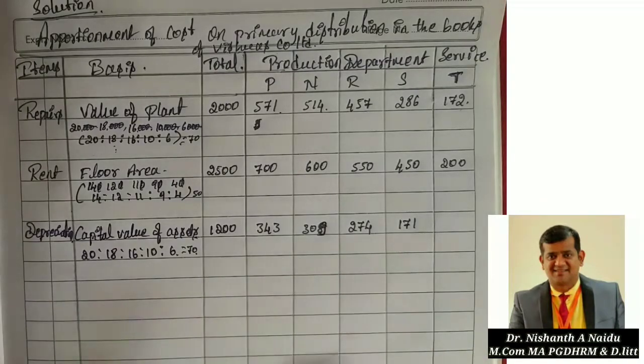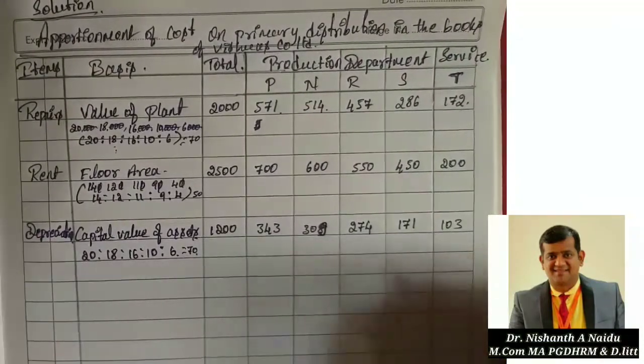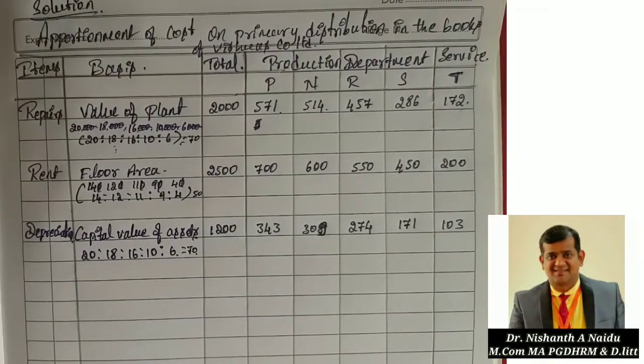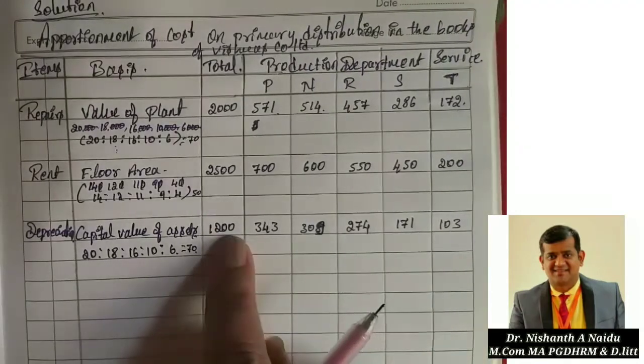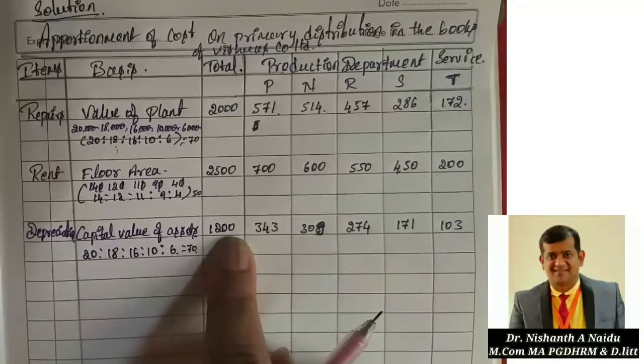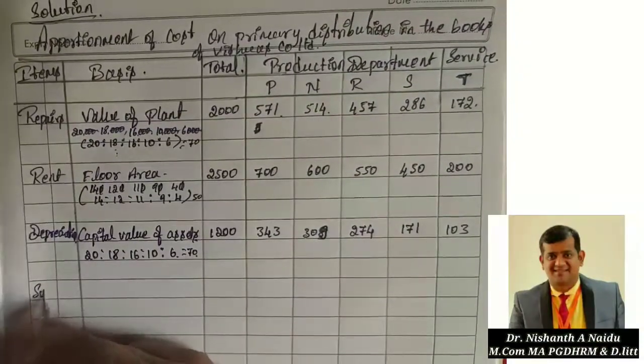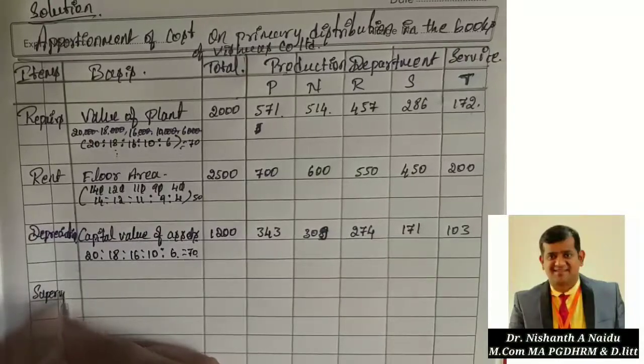But I have to check once. That is 343 plus 309 plus 274 plus 171 plus 102, minus 1200. That comes to 103. So 103 rupees I'm taking. So this should be equal to this. Clear? Now we are done with the depreciation. Now we are going with the supervision. So let us take supervision.